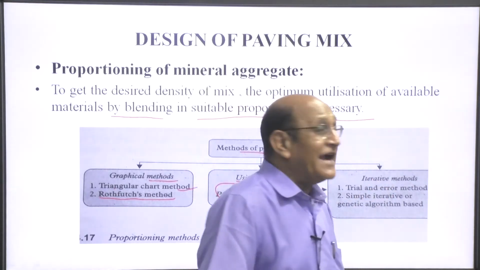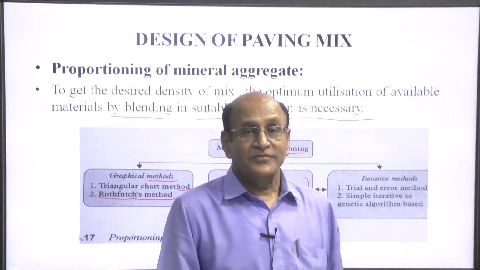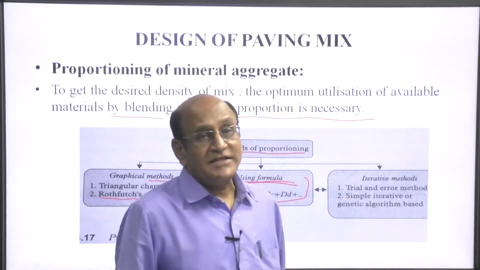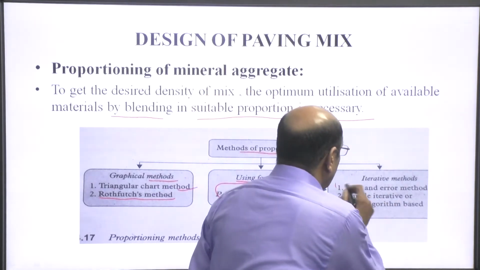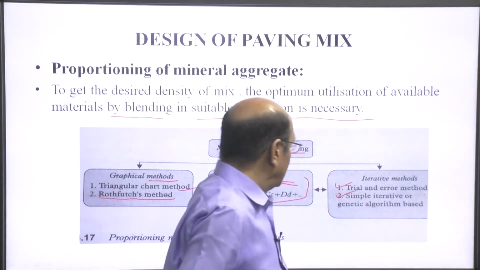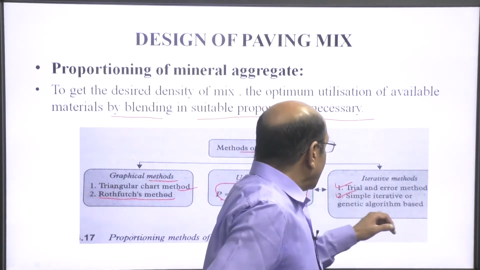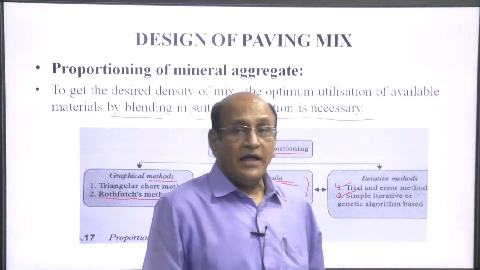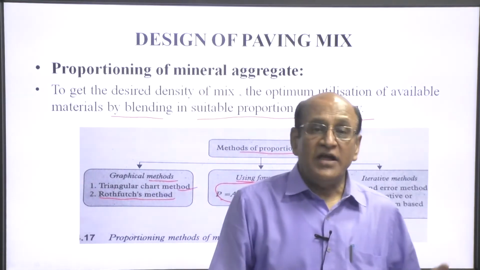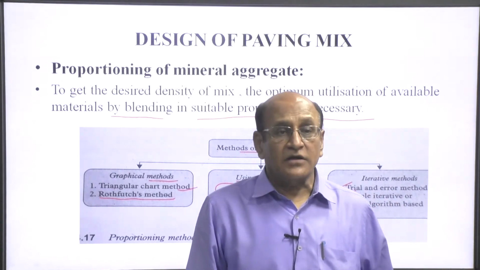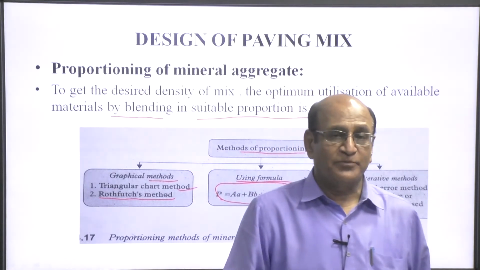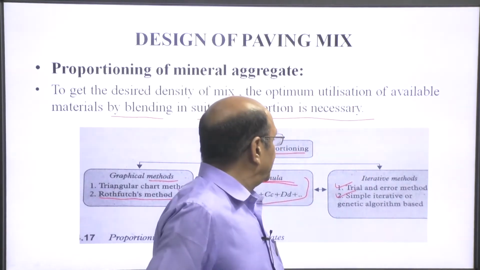The third is the iteration method, meaning first a trial and error method, simple iteration method, or genetic algorithm based. These are the methods, and generally we do this work by trial and error based on experience.